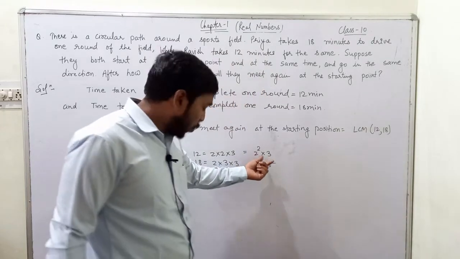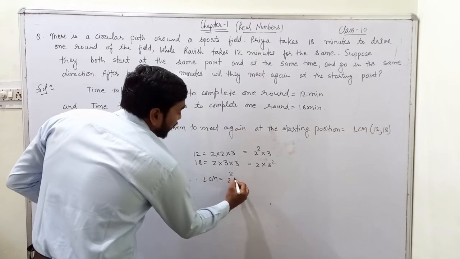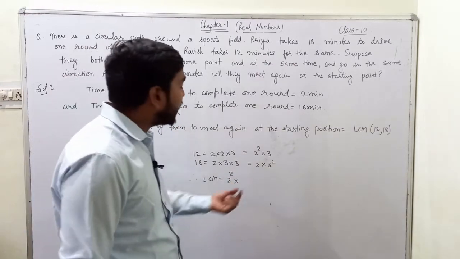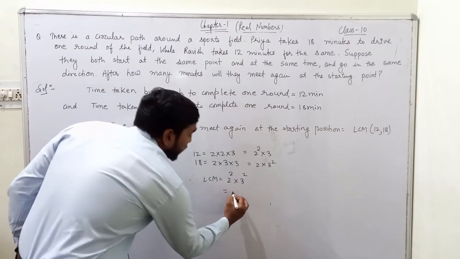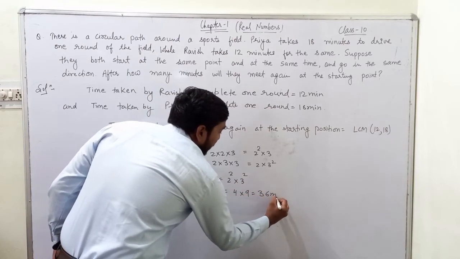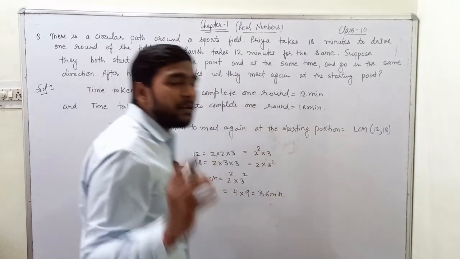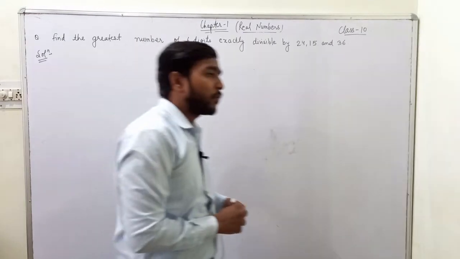The factors are 2 and 3. The highest power of 2 is 2, so we will write 2 power 2, and the highest power of 3 is 2, so we will write 3 power 2. So the LCM will be 4 times 9, that is 36 minutes. So they will meet together at the starting point after 36 minutes.